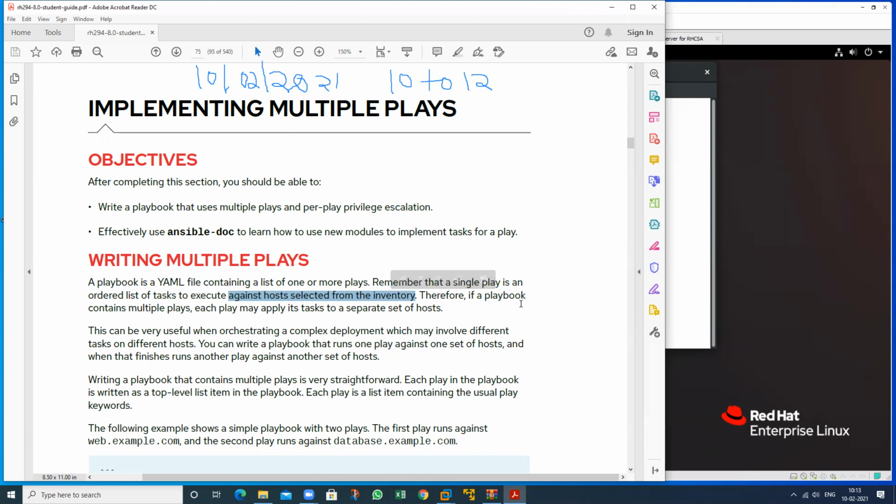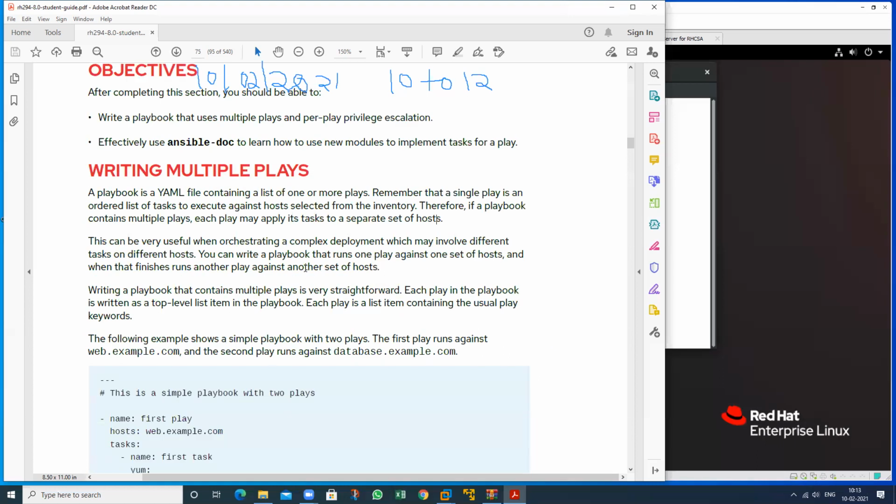Therefore, if a playbook contains multiple plays, it means we have multiple tasks, and each play may apply its tasks to a separate set of hosts, because we want to perform that particular task for different machines. So we can use this multiplay concept.